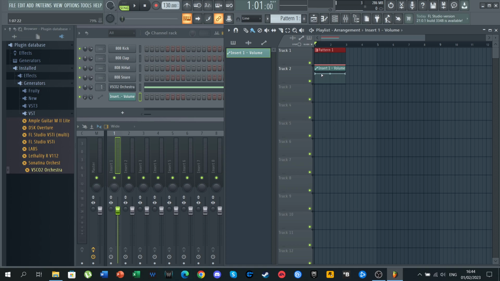We can create points on this. For example, let's say I want from this point up to this point the sound to be heard in a certain way. So I will right click here, and you can see I created a point. I can create as many points as I want and wherever I want, and also by left clicking and dragging, I can drag it wherever and however I want. And this is pretty self-explanatory.